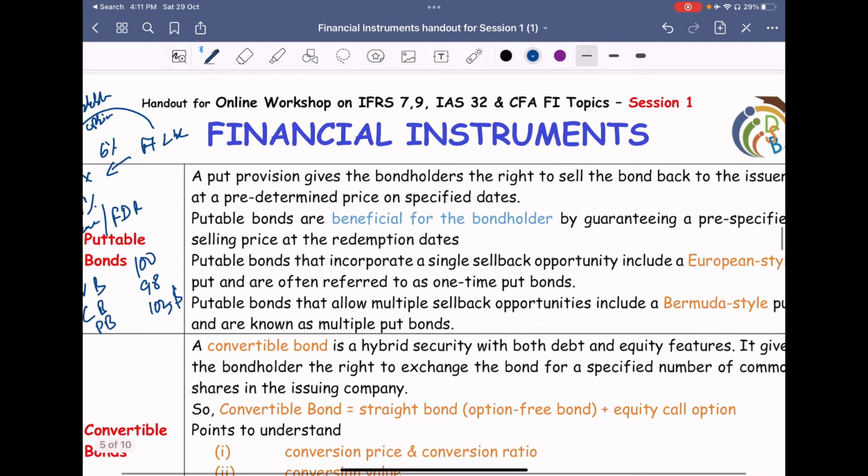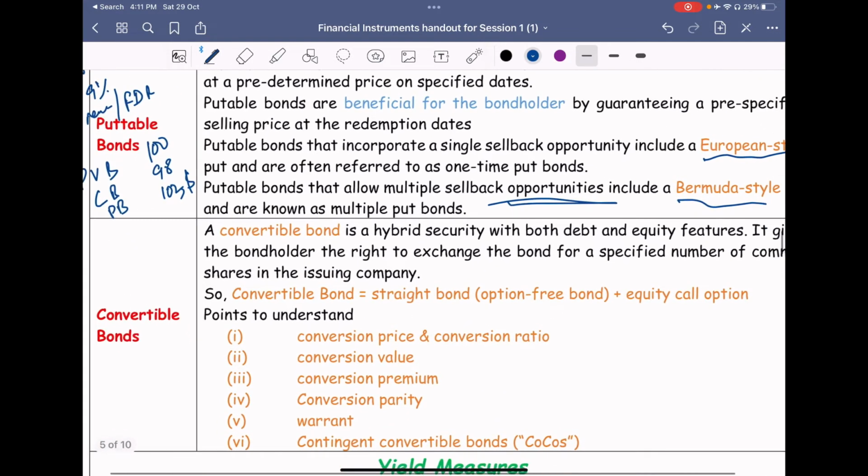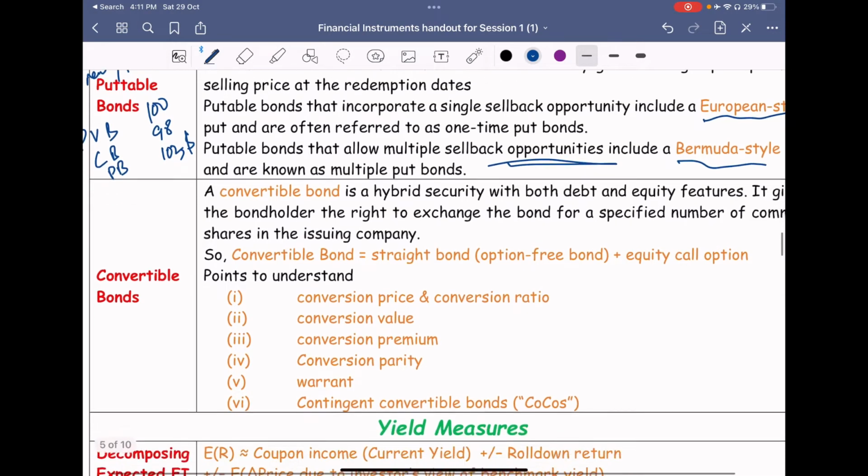You can just have a look at it. Same is the case with European style. A European style bond can be put on a very specific day, when the bondholder can go back to the company and sell off his bond. And in Bermuda style, there will be a certain clause, a certain lock-in period, and post that there will be certain specific dates on which the bondholder can go back to the company, give it back and get back his proceeds.